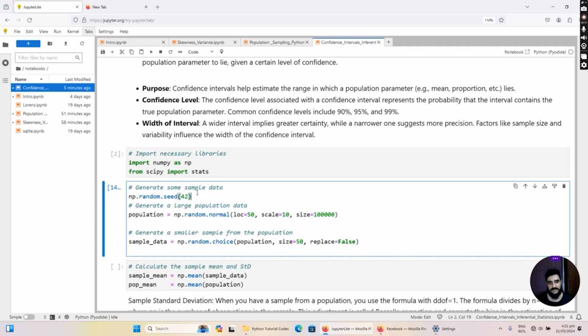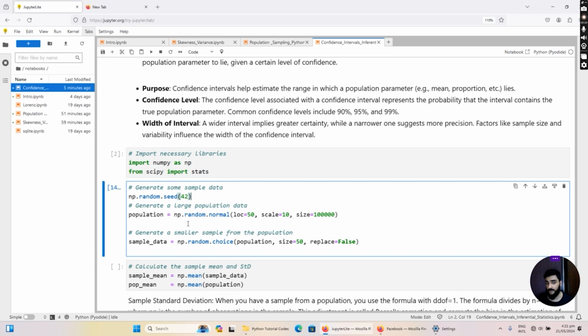So now you understand this concept of np.random.seed. Now let's move on and actually create the data set of our population. For this purpose, I'm going to initialize a variable named population. I'm going to assign value by calling the NumPy library and calling its method normal.